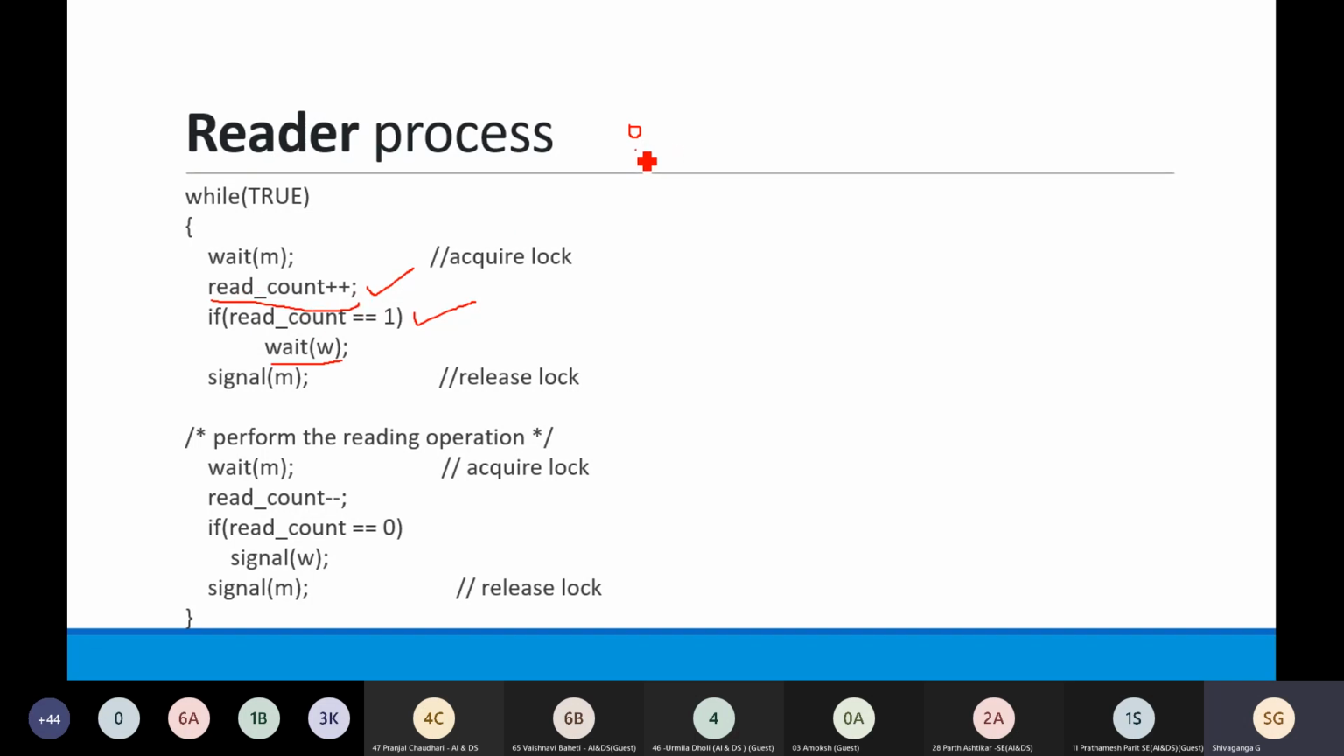Now what is the reader count? It has become 1. So if read count becomes 1, then it will send the wait signal, wait will be applied for w. W means writer. It will send the wait signal for the writer's variable.